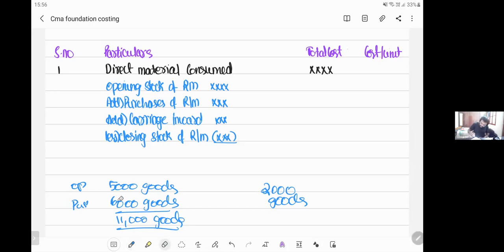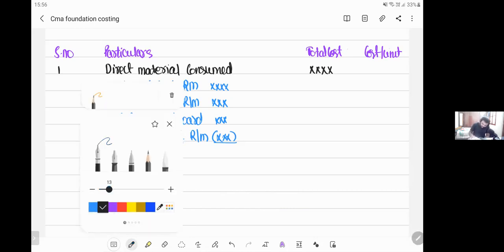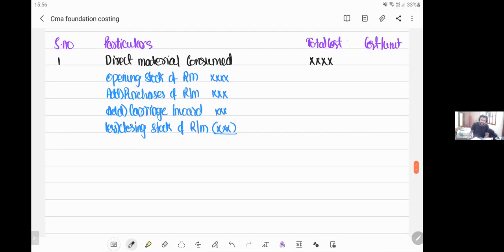So first thing that comes is direct material consumed. After direct material consumed, we have direct labor. We don't care whether it is skilled labor or unskilled labor. Sometimes they'll try to confuse you with skilled and unskilled labor. Don't get confused. Second, what we have is direct labor.